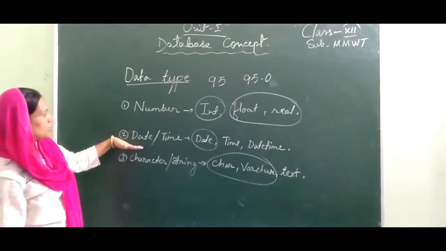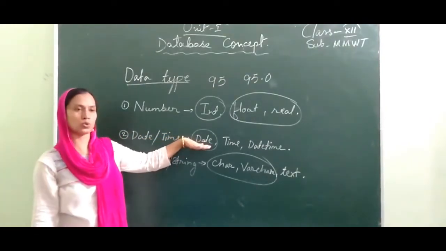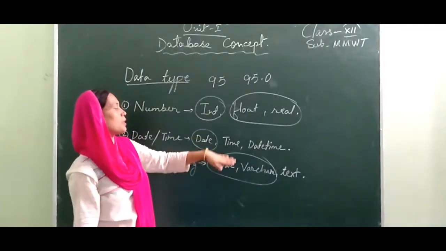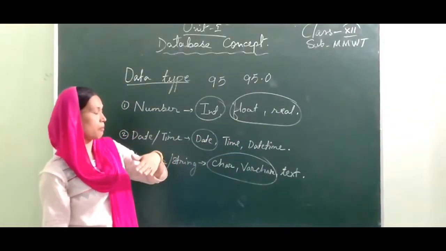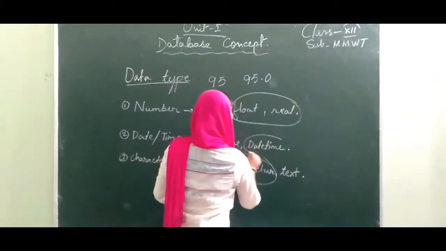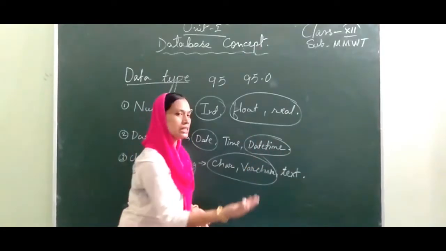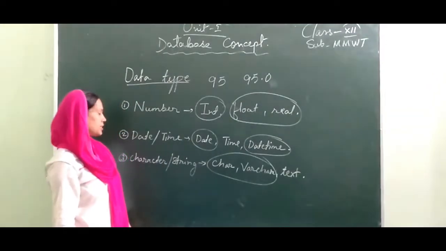Next, date. We know by the name that this data type is used for the date itself, and for time, if you want to mention only the time, then we will use time. And if you want to mention both date and time, then you can use datetime. If you use datetime, you can write only the time, and if you want only the date, then you can also write only the date.